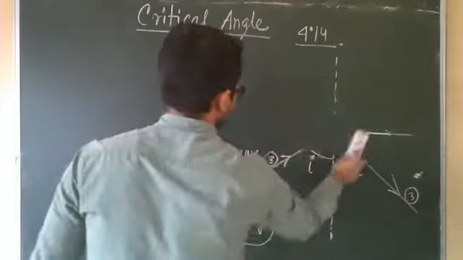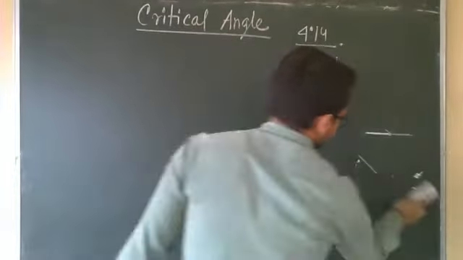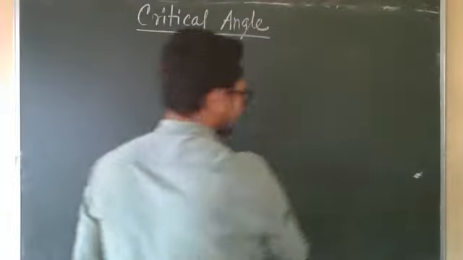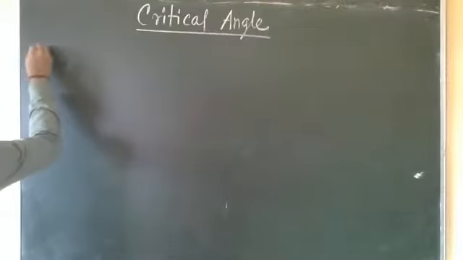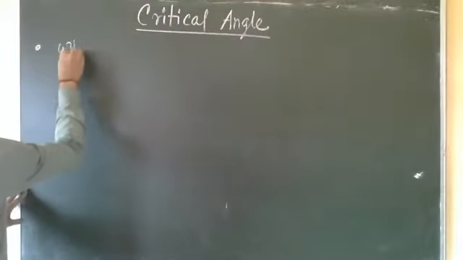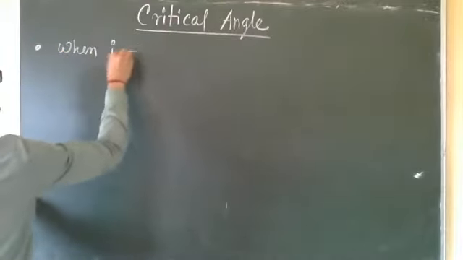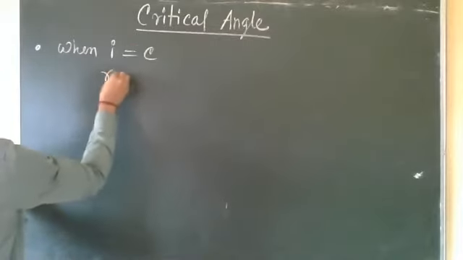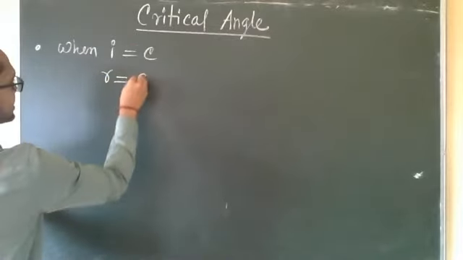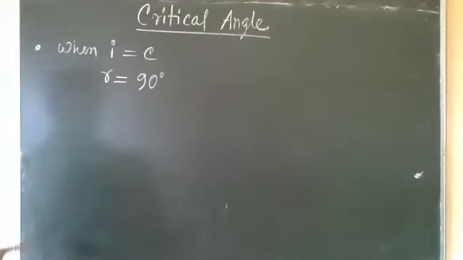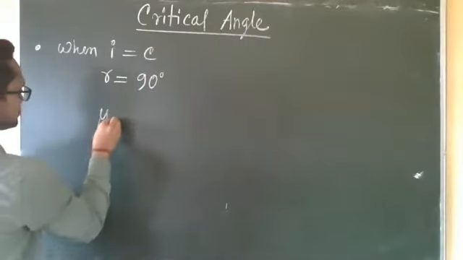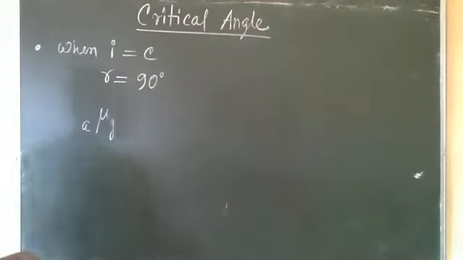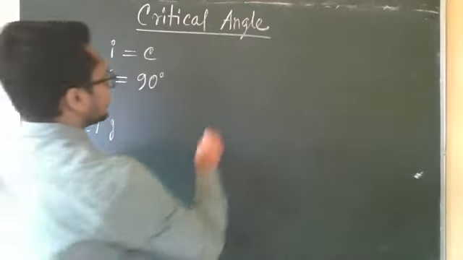So when I equals C, angle of incidence is equal to critical angle, then the angle of refraction in the rarer medium will be 90. The refractive index of glass was mu G with respect to air.